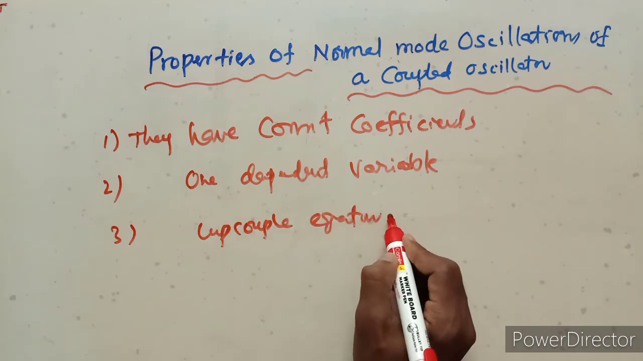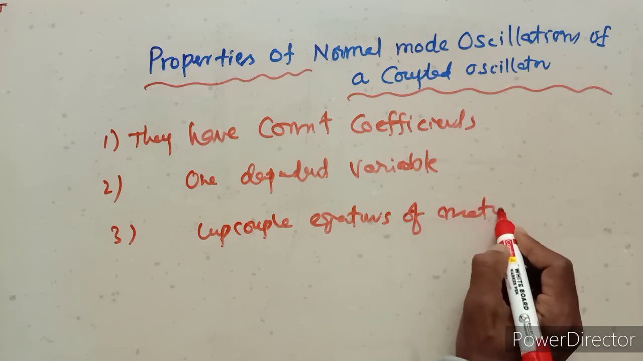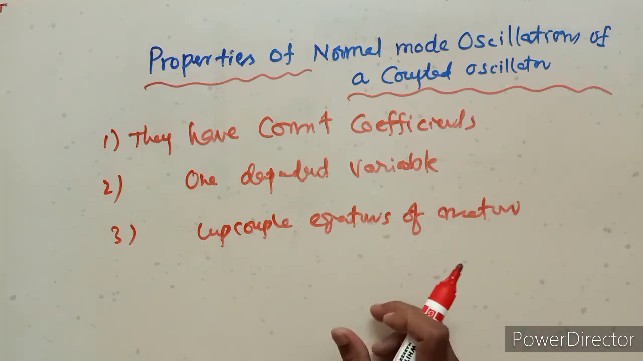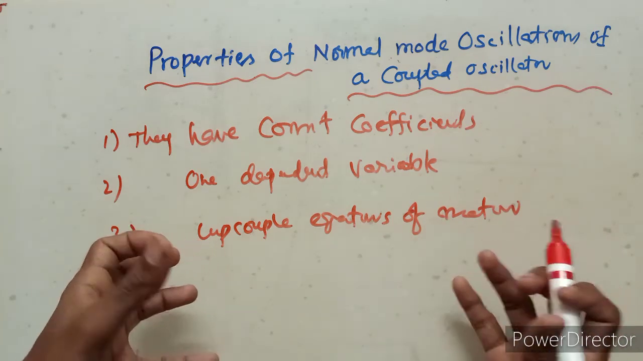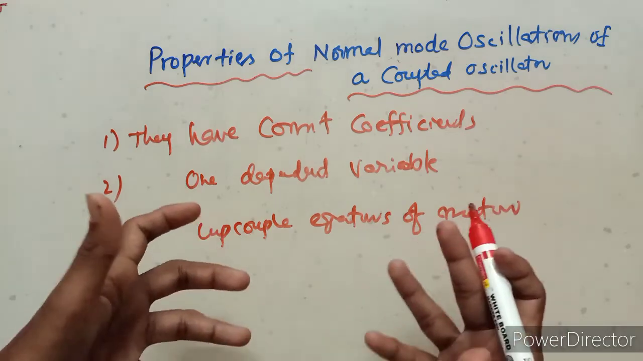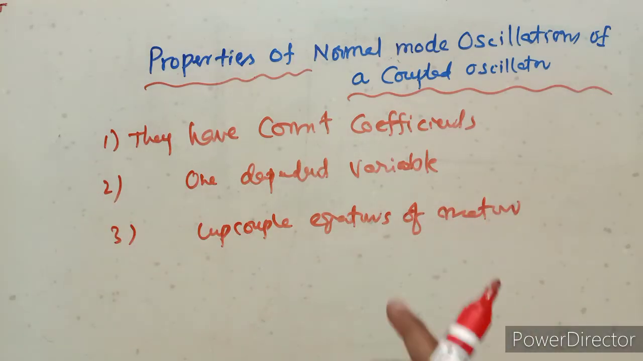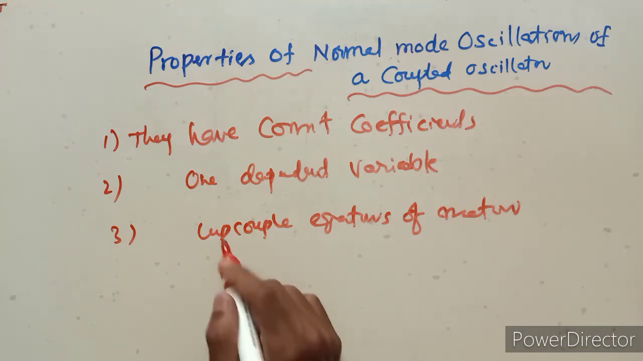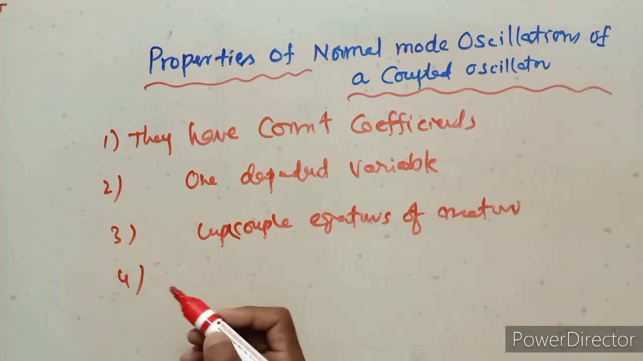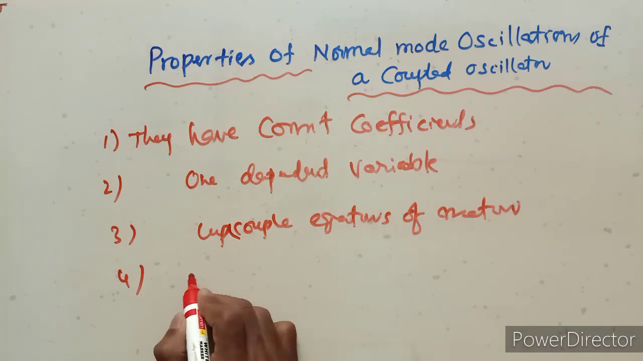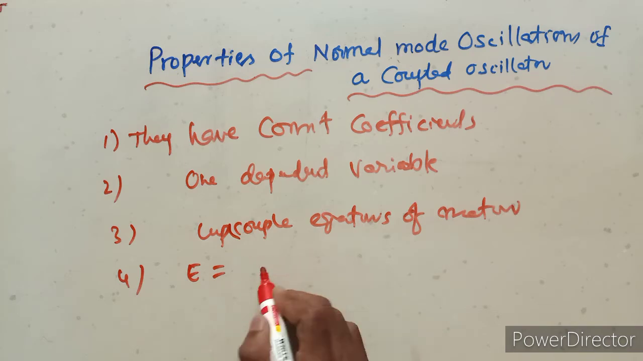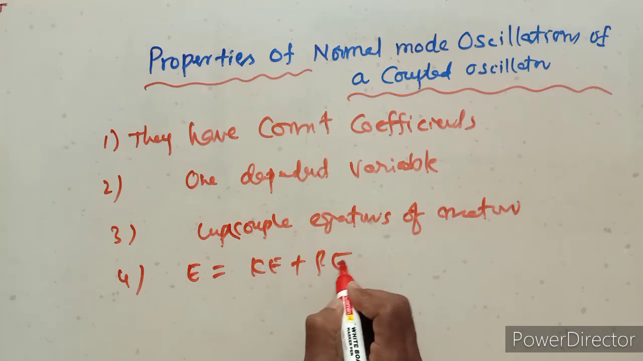Uncoupled equations of motion means before they are coupled, before they are joined, before they are combined, these two harmonic oscillators have individual equations. That means uncoupled oscillations. Next one, the expression of energy equals total kinetic energy plus potential energy.